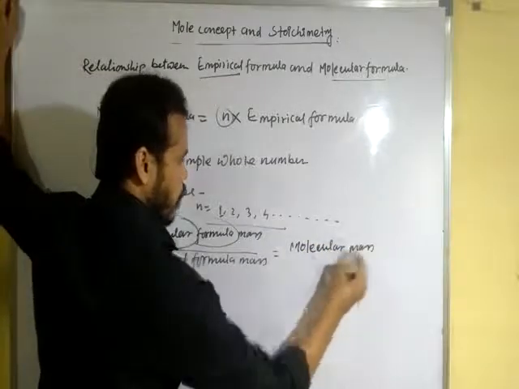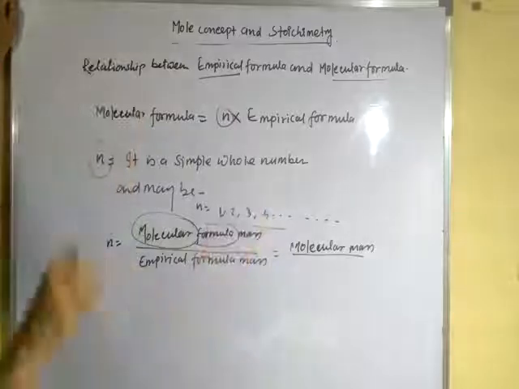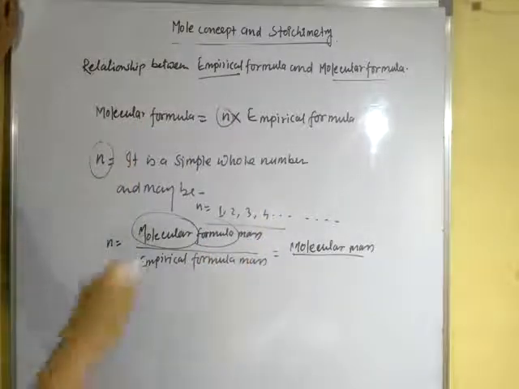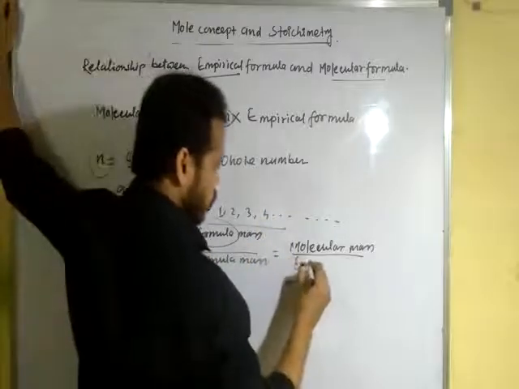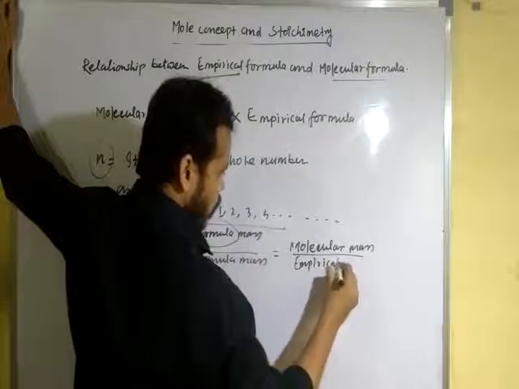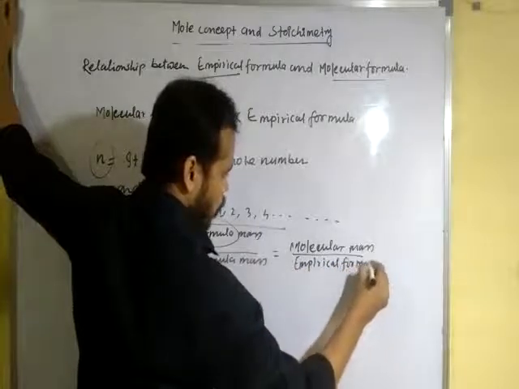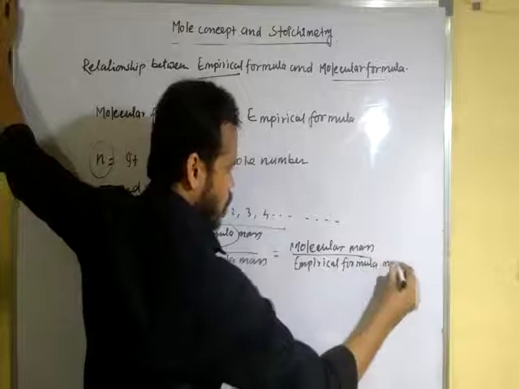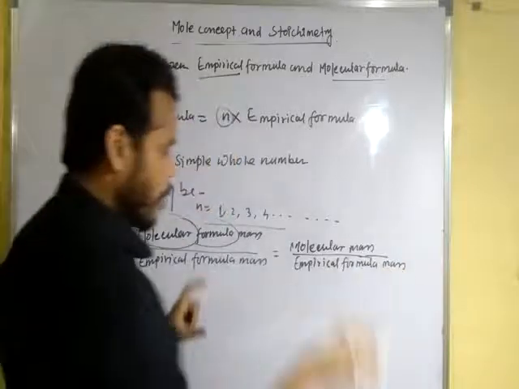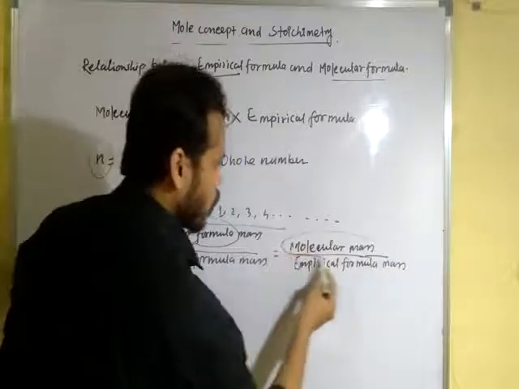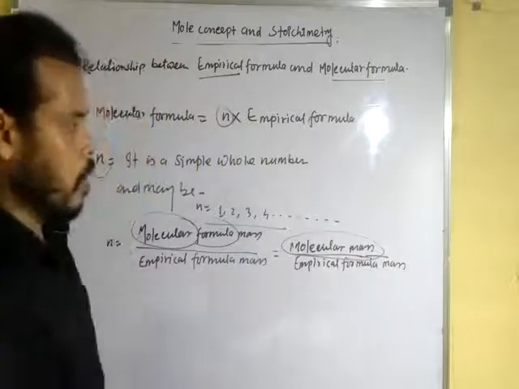So n is equal to molecular mass upon empirical formula mass. Okay, now we have already got the value of molecular mass.